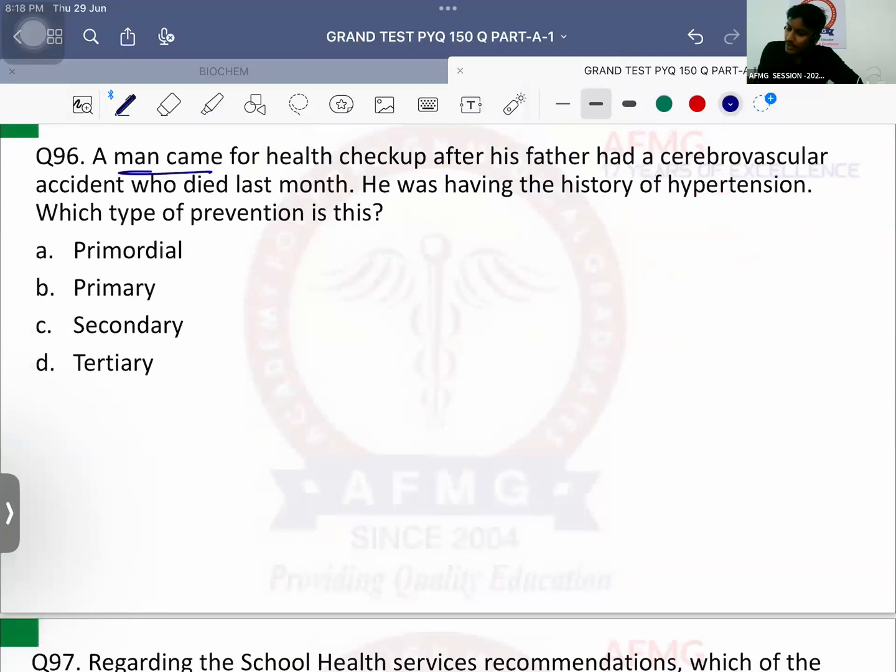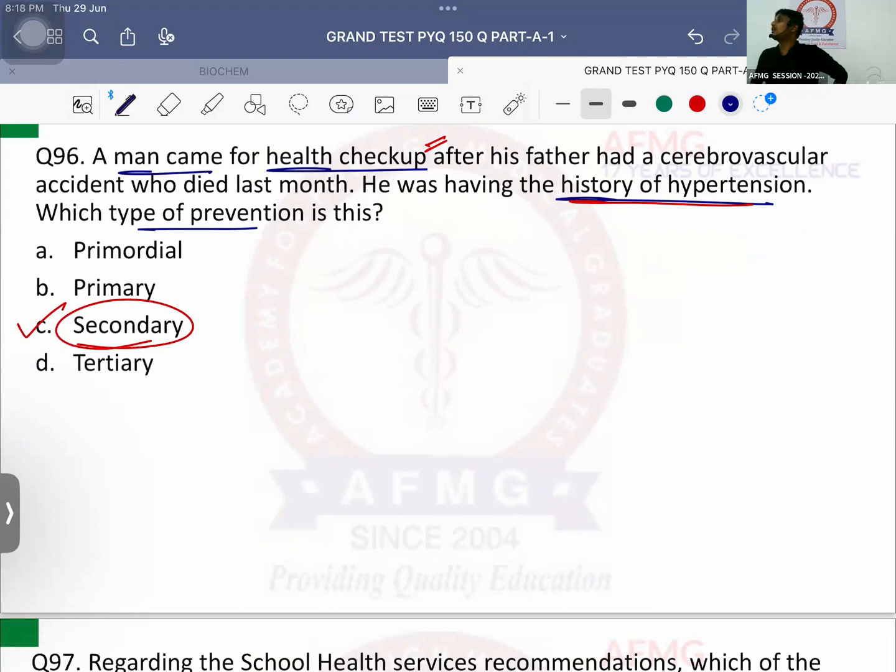A man came for health checkup after his father had a cerebrovascular accident and died last month. He was having the history of hypertension. Okay, which type of prevention is it? So as there is history of hypertension, risk factor is present. But he is coming for health checkup. Health checkup ka matlab screening test, and all screening tests will come in secondary level of prevention because screening tests are done for early diagnosis of the disease, and early diagnosis is secondary level of prevention.